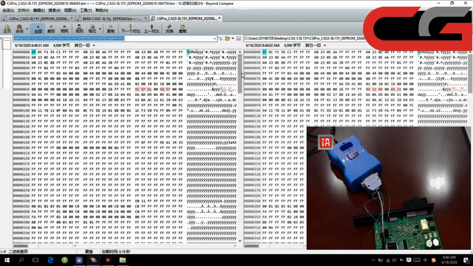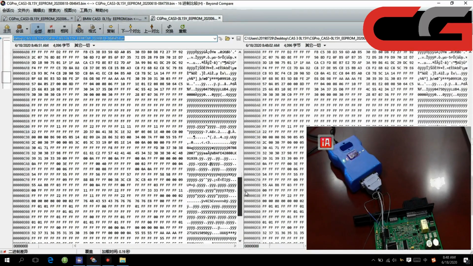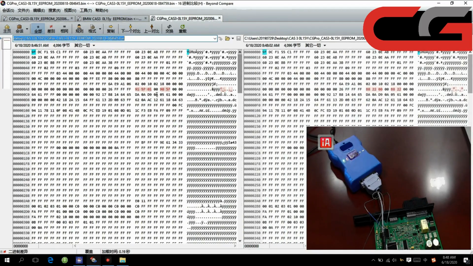Here you can check, the file is all the same, just this place changed. It means this place is the mileage function location. If you know how to change your mileage in the original file, you will know what this means. Okay, we close it.